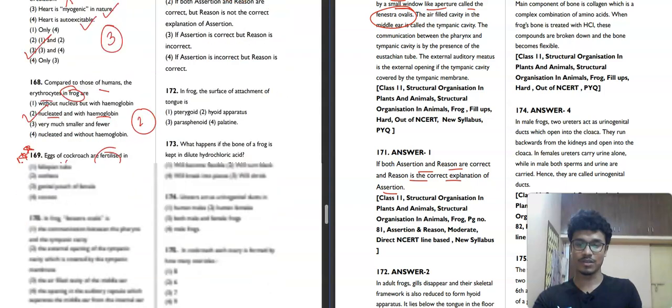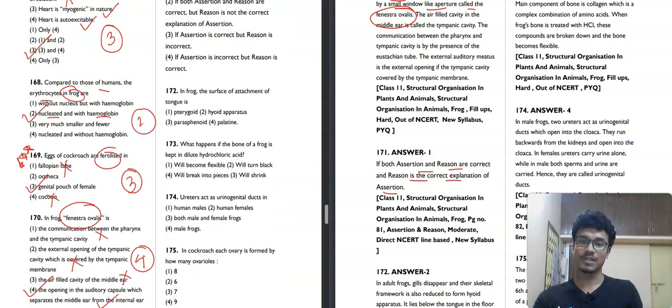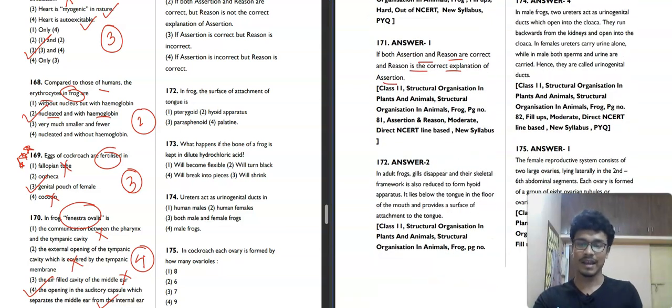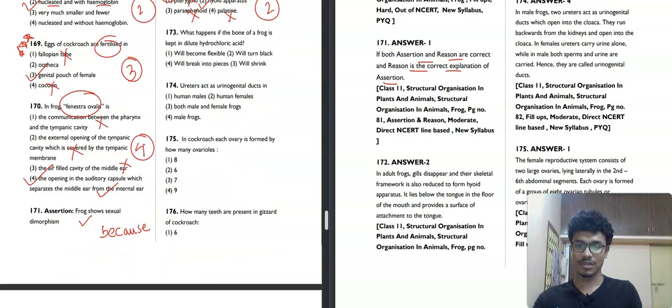Now moving towards the next question. In frog, the surface of attachment of tongue is, question 172: pterygoid, hyoid apparatus, parasphenoid or palatine. So in frog, the surface of attachment for tongue is not pterygoid, not parasphenoid and not palatine. It is basically the hyoid apparatus. So the second option will be our correct answer in this question. Moving towards the next question, question number 173.